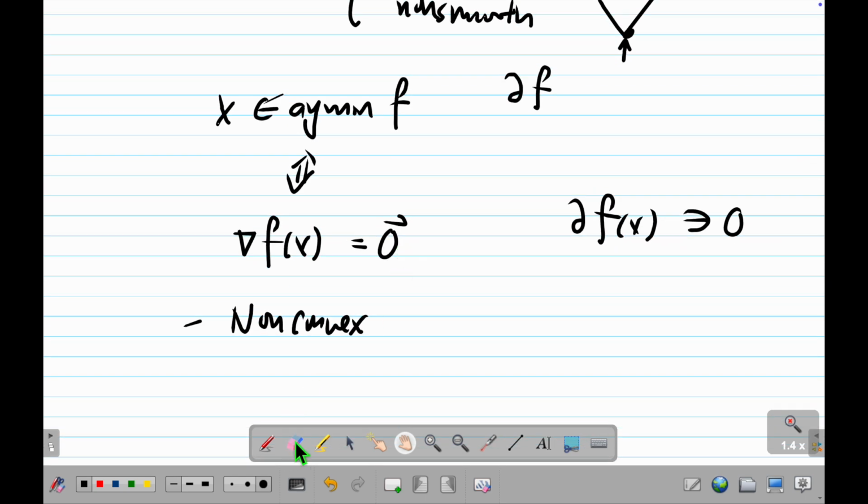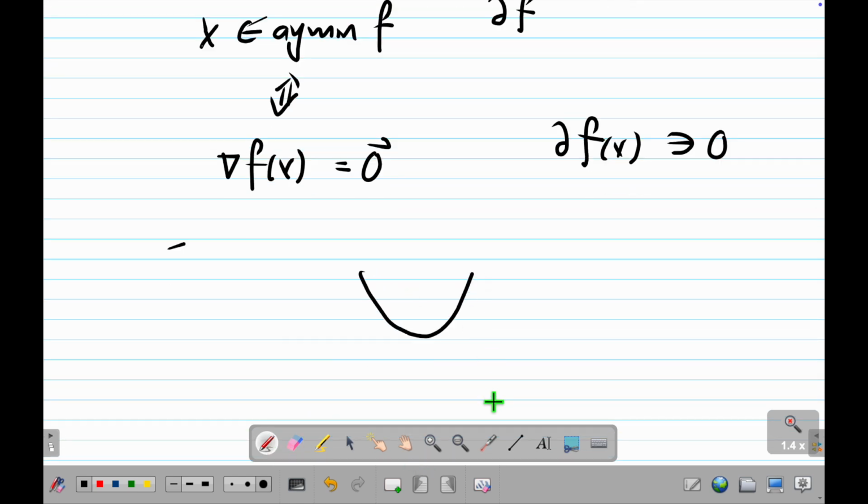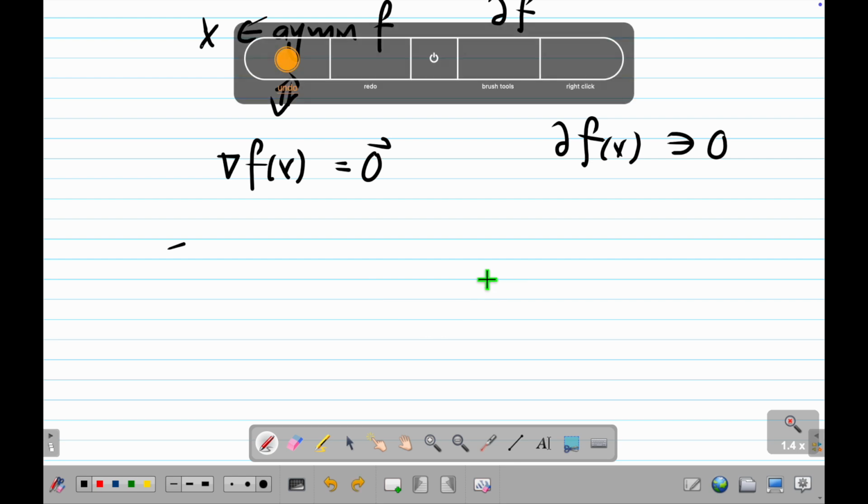But we are not going to talk about the general non-convex thing. General non-convex actually is a very big class. It's too big. Because what's non-convex? If a convex function looks like this, what is non-convex? This is already non-convex, right? But we most likely will not touch this kind of thing. We will touch something that is structural non-convex.